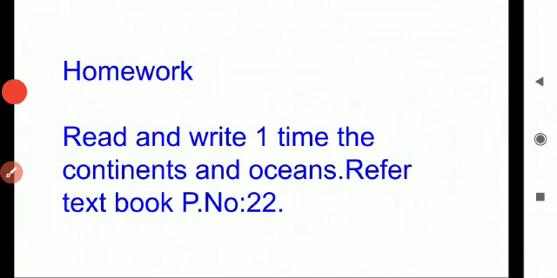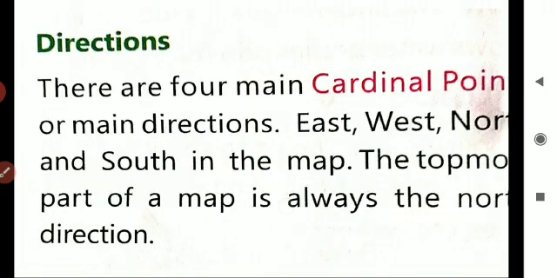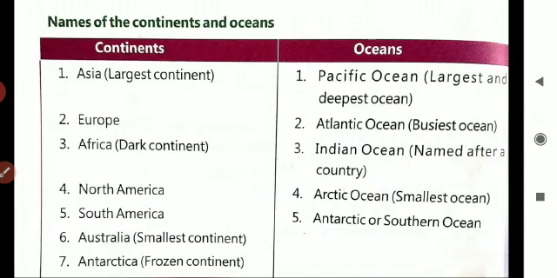Now we are entering into our homework part. Read and write one time the continents and oceans, children. Refer to your textbook, page number 22. In your book, page number 22, you have this tabulation. Read it twice and write it neatly, children.